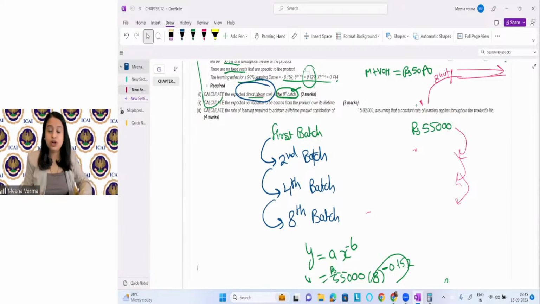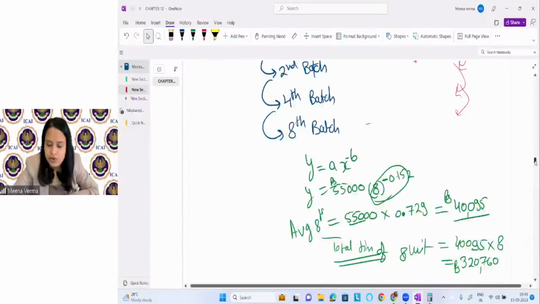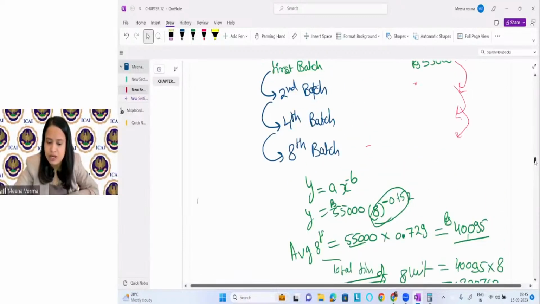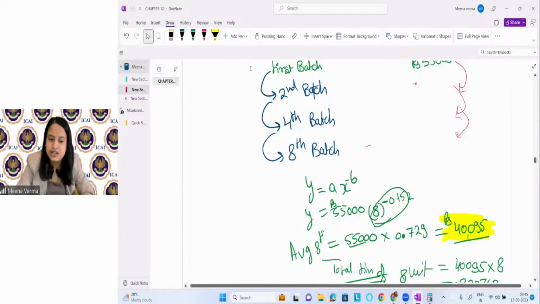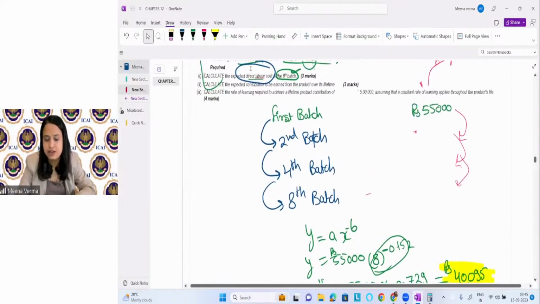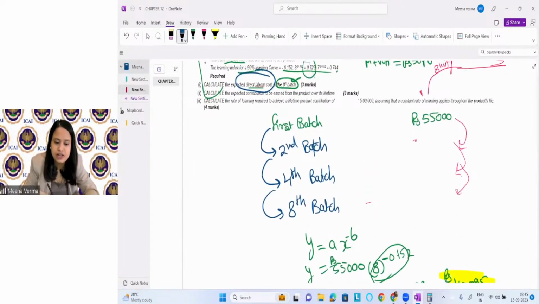So I told you it will come same. Okay? So for your knowledge, I'm just telling you, if you see, I applied this formula and I'm getting this answer. And I told you one more logic. When the production doubles, you can apply the learning rate. So when the production is double here, I can apply the learning rate directly.